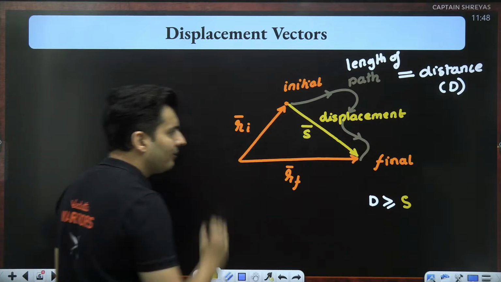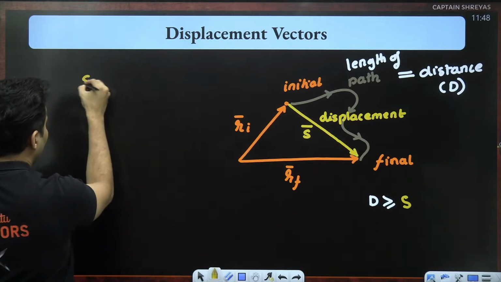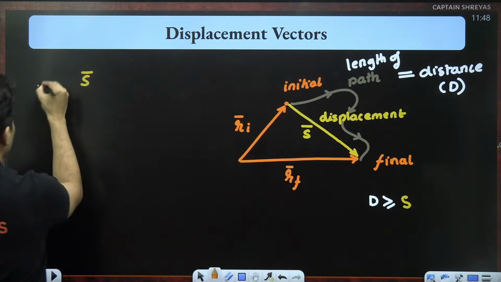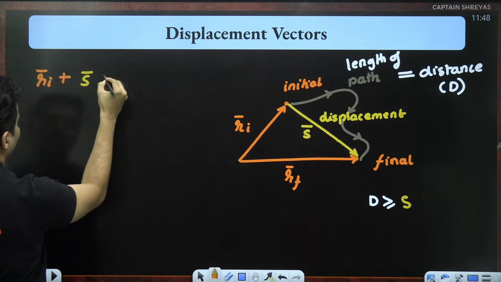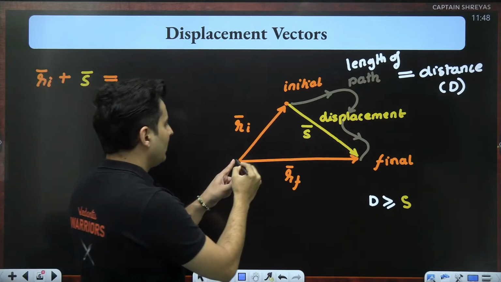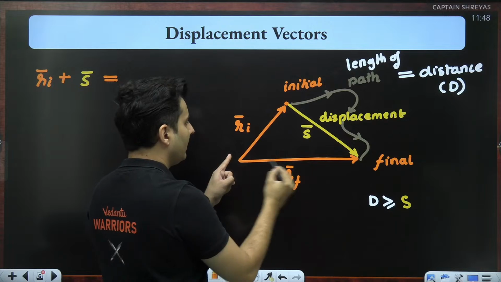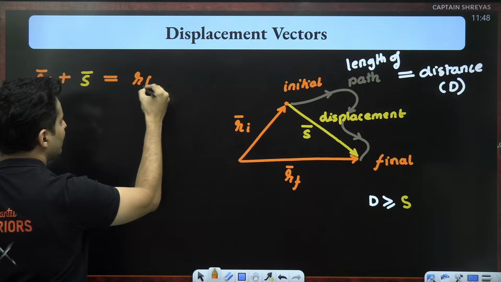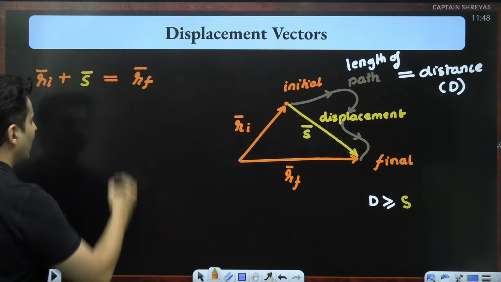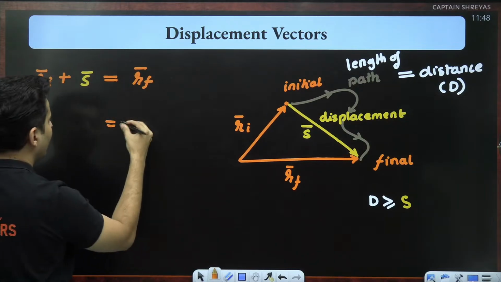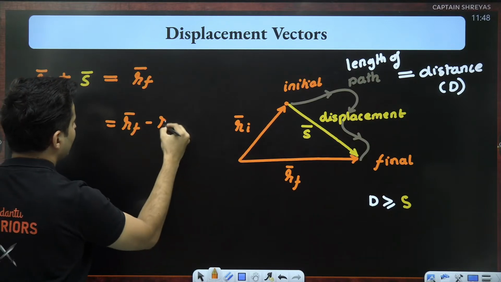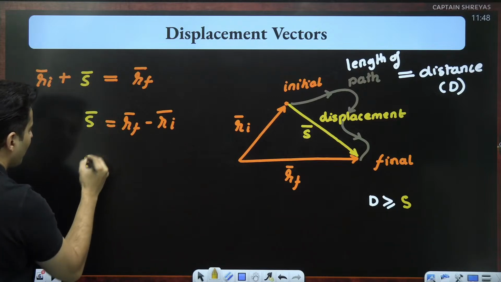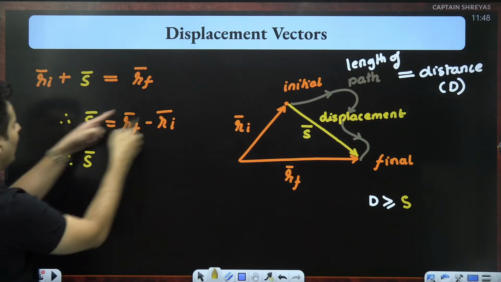By triangle law of vector addition, you will notice that our S bar and this initial position vector, if I add both of them, A vector plus B vector, the triangle gets completed. That means the final position is the resultant using triangle law. Therefore, I can shift Ri over here. I can write Rf bar minus Ri bar is actually the displacement vector, by shifting Ri over here.